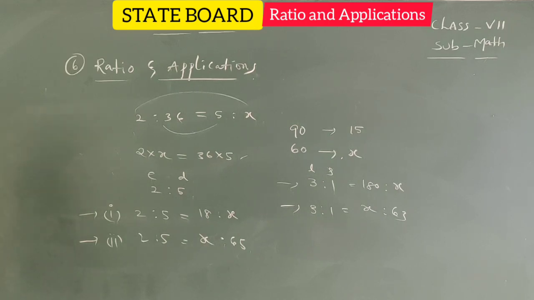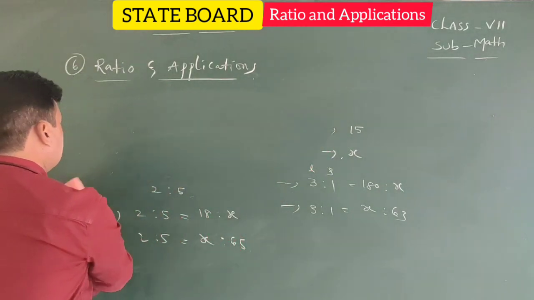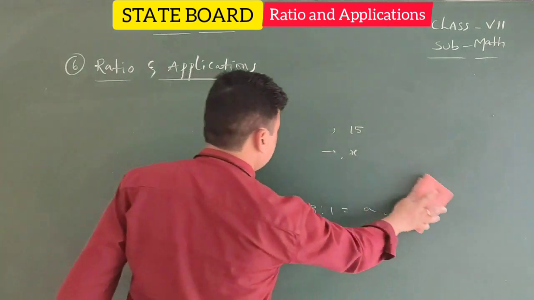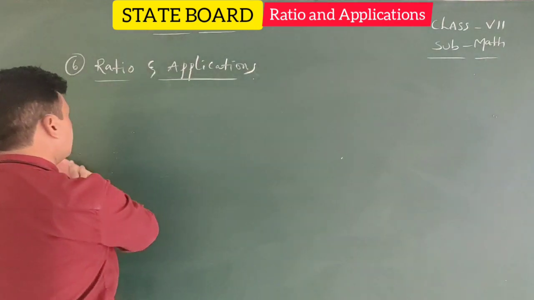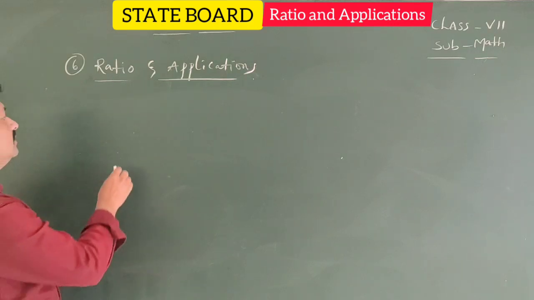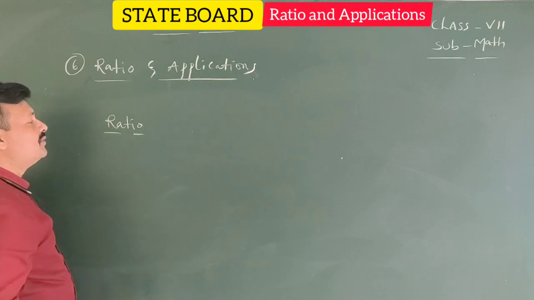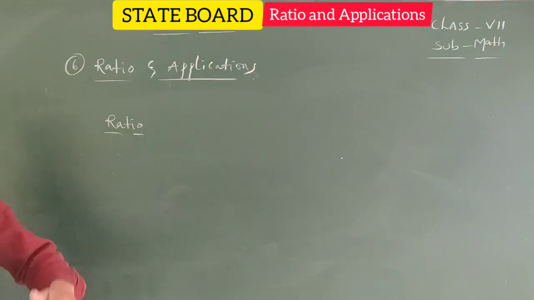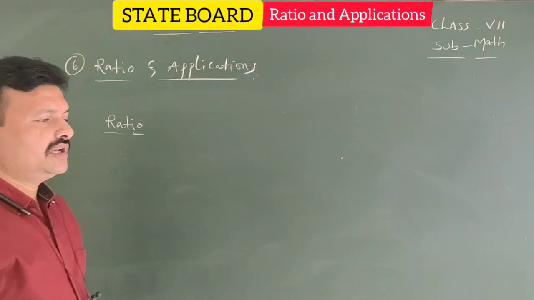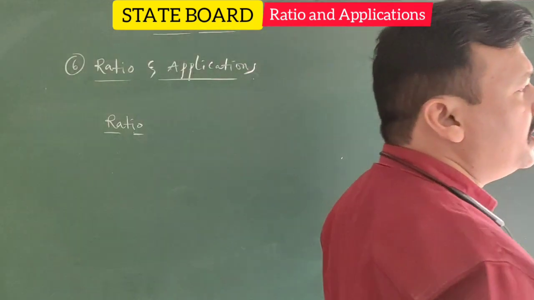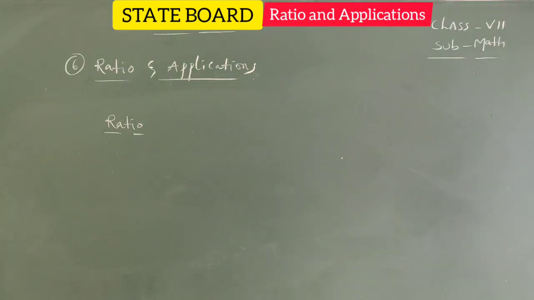Here in this class we discussed ratio and proportion. In ratio, some important properties we discussed. Ratio is a pure number. Ratio has no units. It is always in simplest form. If the terms of the ratio are multiplied or divided by the same non-zero number, there is no change in the ratio. These things we discussed. Next, proportion.